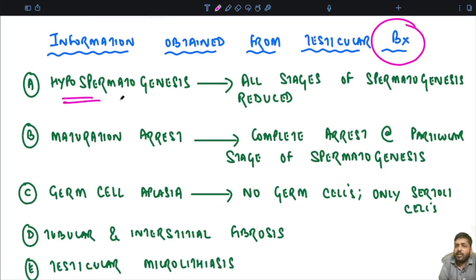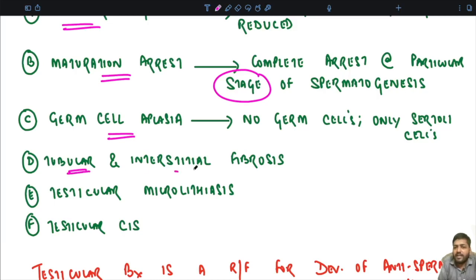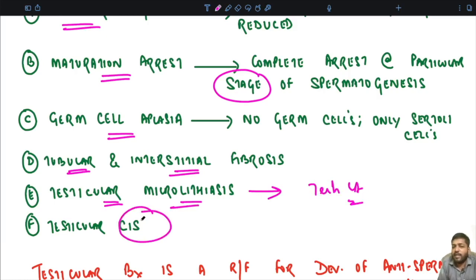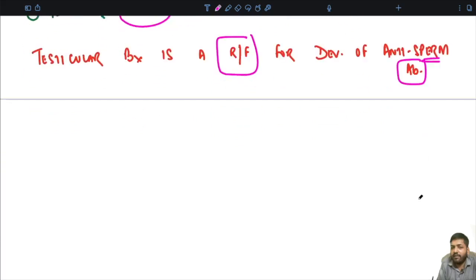Hypospermatogenesis, where all stages of spermatogenesis are reduced. Maturation arrest, where there is complete arrest at a particular stage of spermatogenesis. Germ cell aplasia, where no germ cells or only Sertoli cells are there. Tubular and interstitial fibrosis. Testicular microlithiasis can be seen, and it is also a risk factor for testicular carcinoma. Testicular carcinoma in situ. Now, testicular biopsy is a risk factor for development of anti-sperm antibodies. Remember this point very, very clearly.